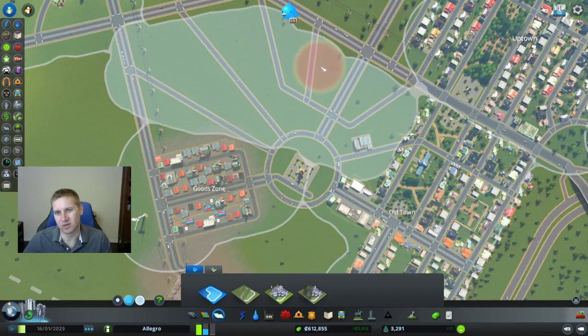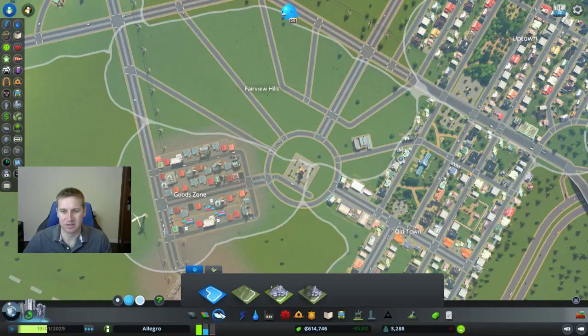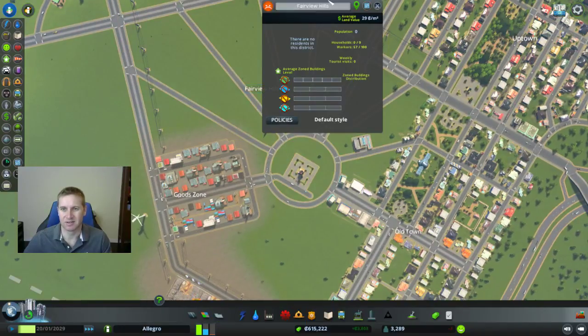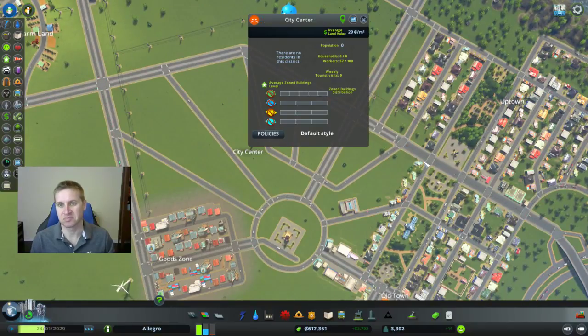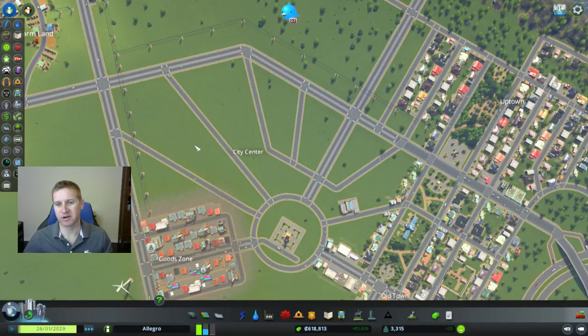And this is what we're going to be working on today a little bit. And I'm going to call this city center. I kind of like that. So this whole area is going to be kind of like the city center.